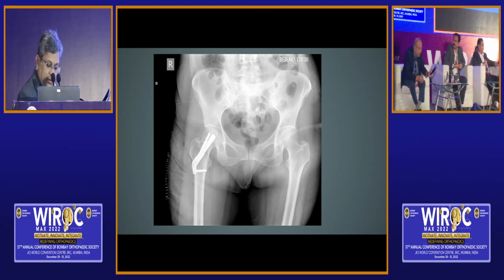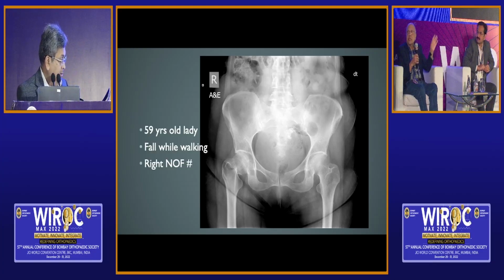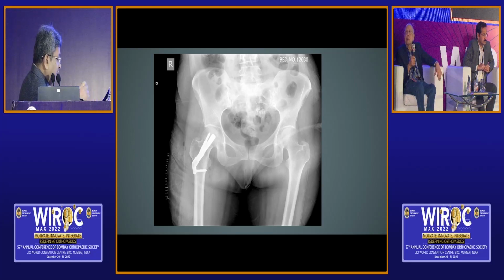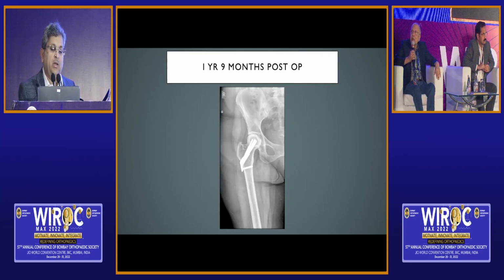So this is that patient. Another patient, I'm just trying to make a point. This is a 59-year-old lady. This synthesis we have used. So this is FNS. And Avinash's case, I am representing him. This is a good modern implant which caused the compression on table, locked on table. He did everything to prove that point using a modern device available to every one of us. And I'm going to go further. That's what happened in 9 months, and that's what happened in 1 year, 9 months.